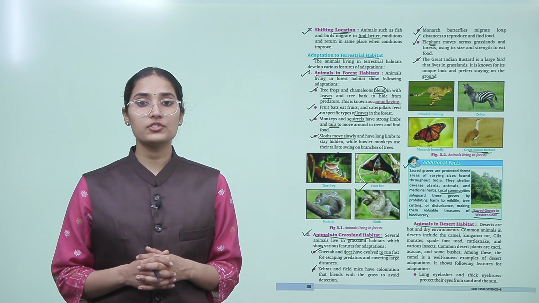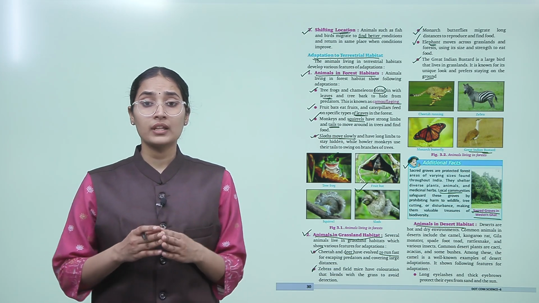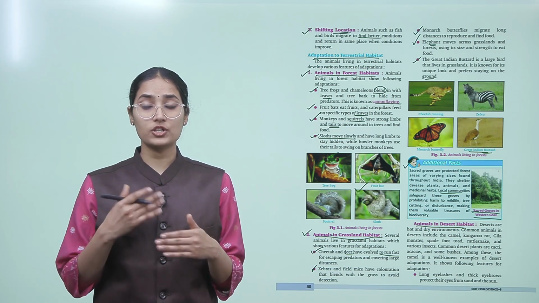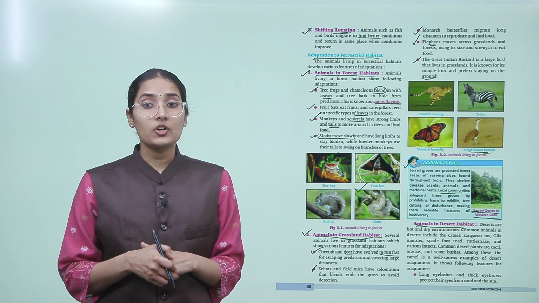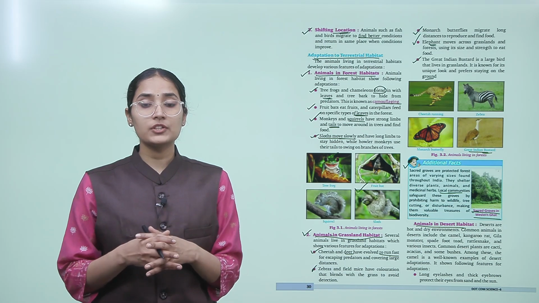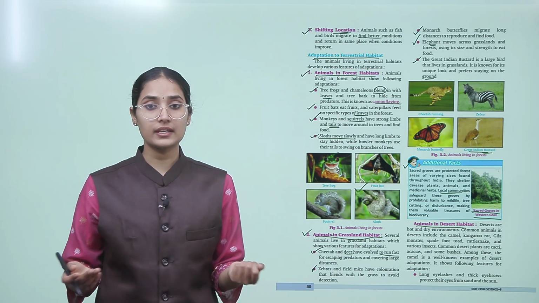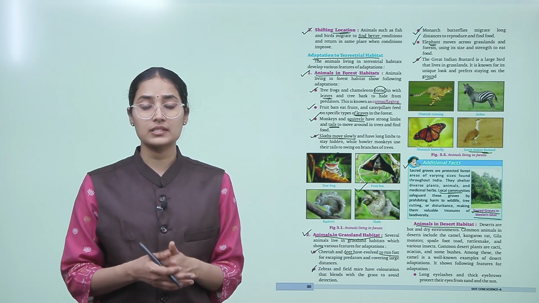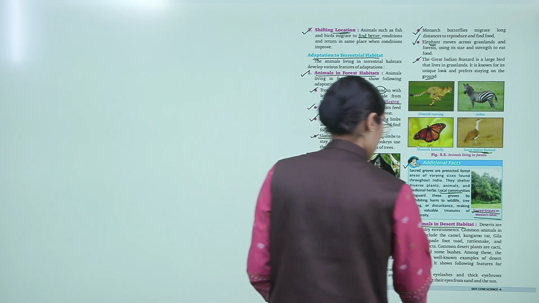It shows the following features for adaptation. So let's understand how they have adapted to this harsh environment.